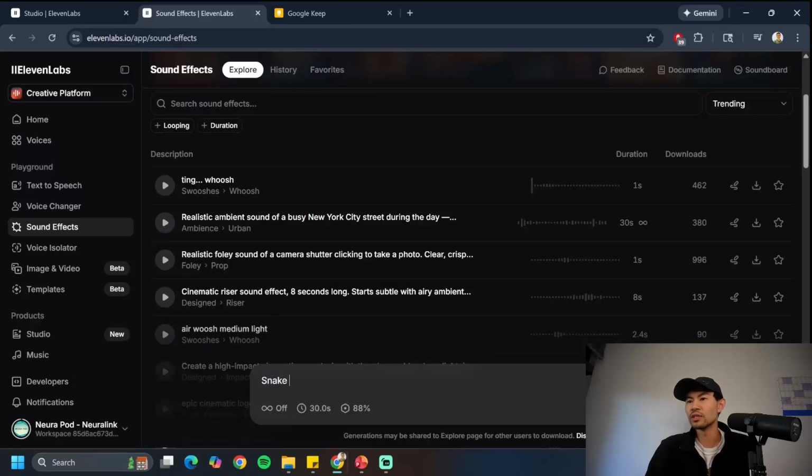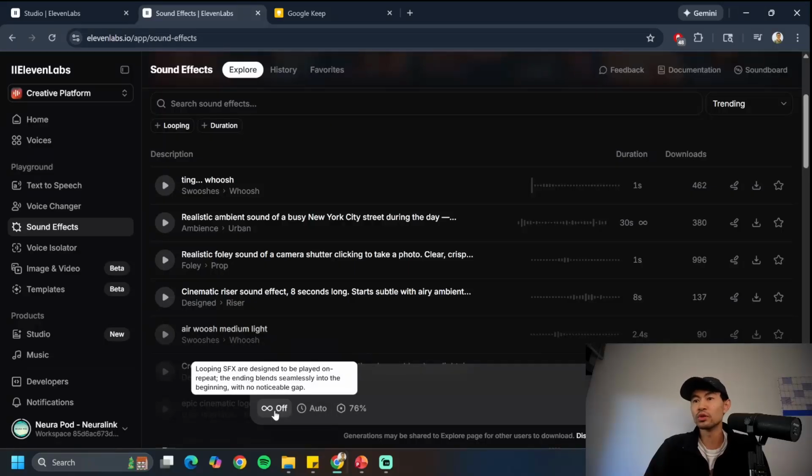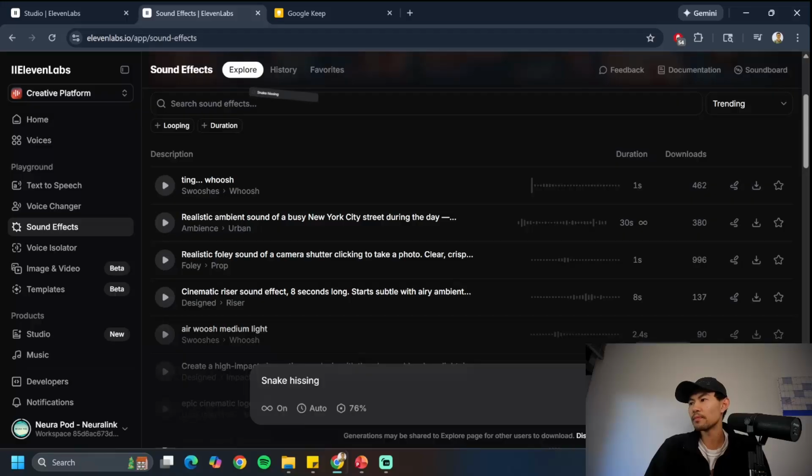So if I just want to say snake hissing, and here you can change how long you want the output to be. So I'm going to click auto, and this is showing how much similarity you want to the prompt or influence you want the prompt to have. This is if you want the audio to loop. So if you want it to loop, then you put infinity on, and I'm going to generate that.